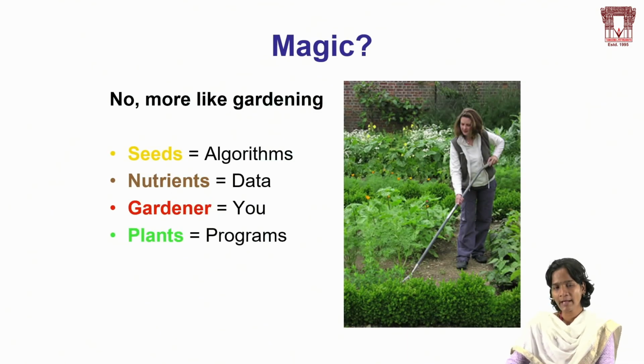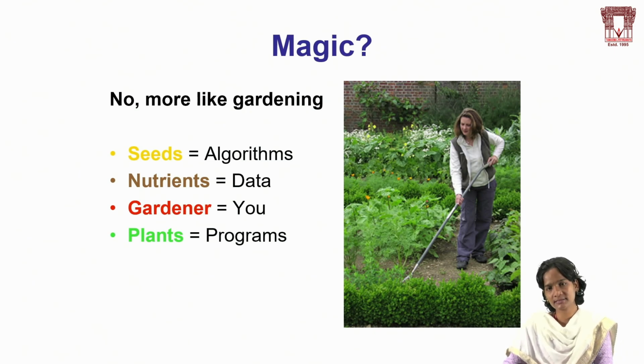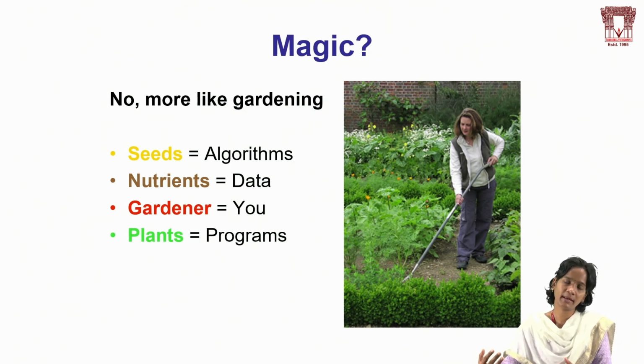I would like to explain this magic in the way of gardening, with seeds, nutrients, gardener, and plants. What is the main aim of getting the model? When we have more data, then we will get a better model. We will find the better model in the end.